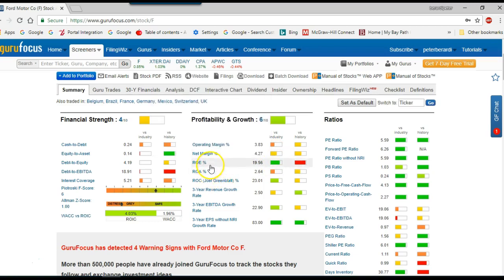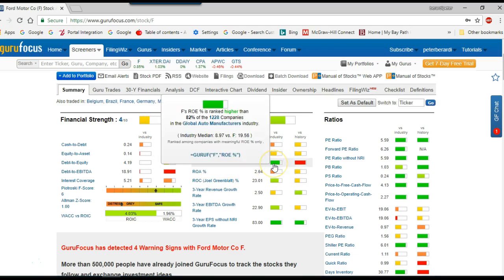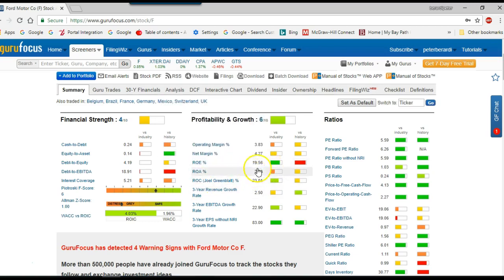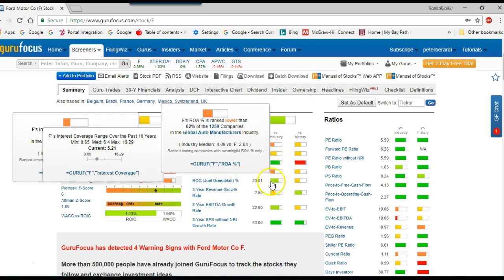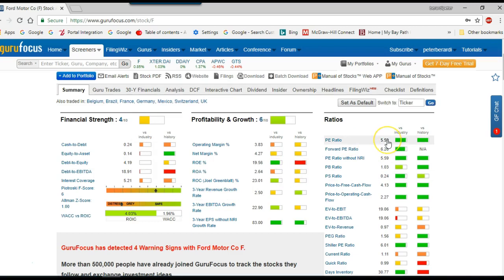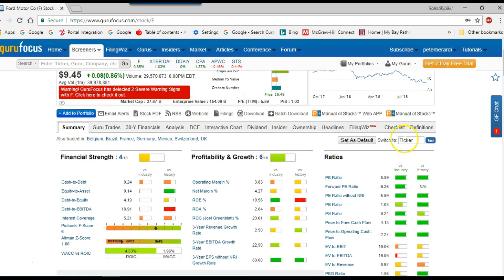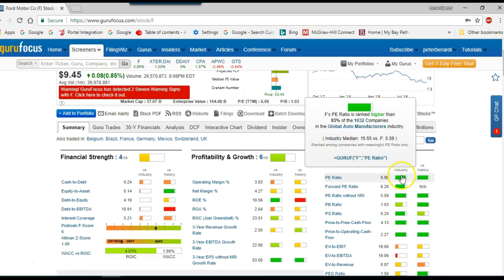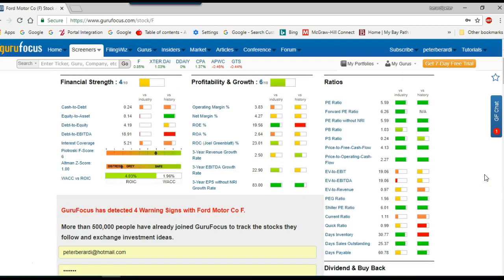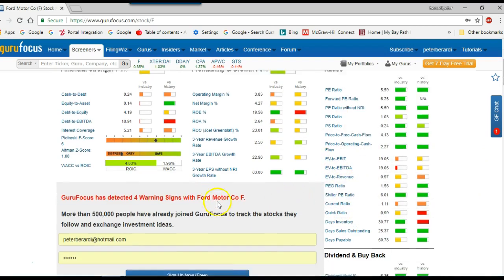3.84. Return on equity for Ford is 19.56. The industry is 8.97. So they're beating industry. That's why you have a nice big green there. So PE ratio is 5.59 versus the industry of 15.55. And you can see a nice litany of ratios here compared to industry.